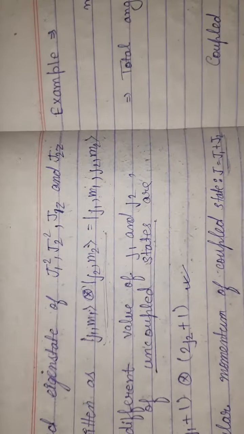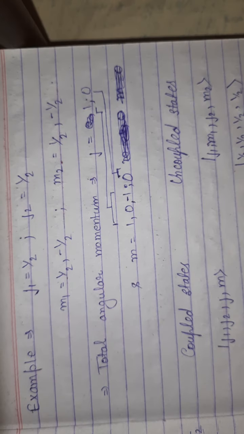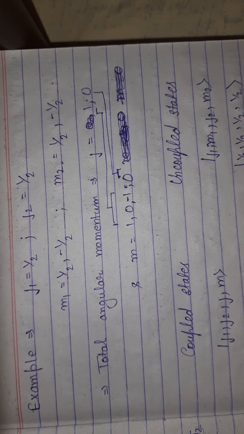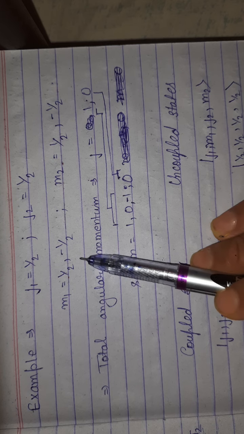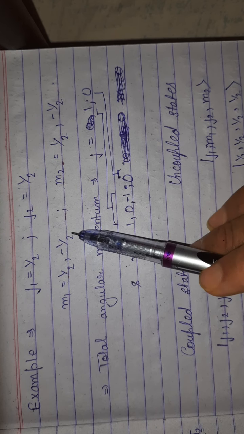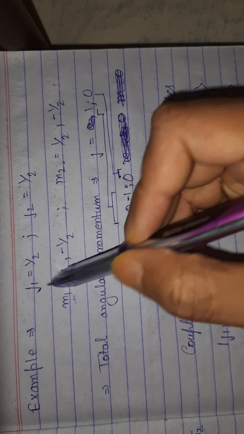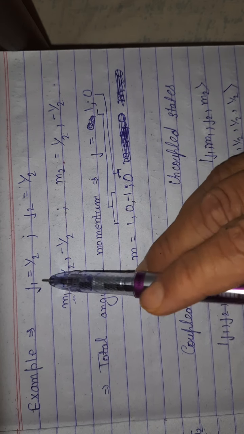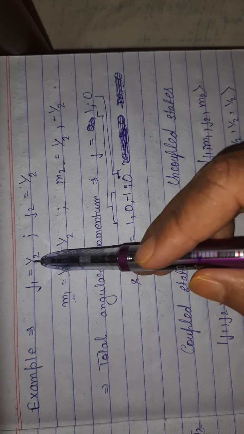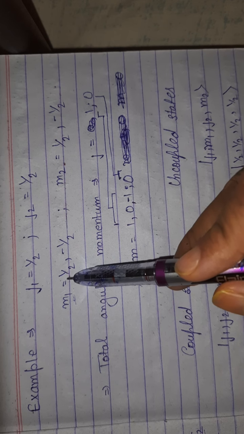Okay, now moving further, we have an example here. Consider J1 is equal to half and J2 is equal to half. Now M1 is equal to half and minus half, and M2 is equal to half and minus half. This M1 comes from J1, and if J1 is half, then M1 can be plus or minus J1.